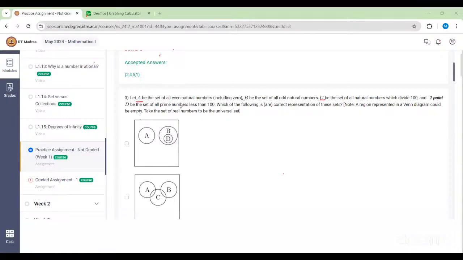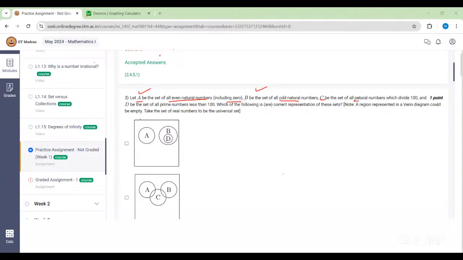1, 5, and 25 will fall in A, B, and C. A is the set of all even natural numbers, including 0. B is the set of all odd natural numbers. So there can't be an intersection between A and B. That's pretty much clear, right? Yes, ma'am. We have even natural numbers and odd natural numbers.